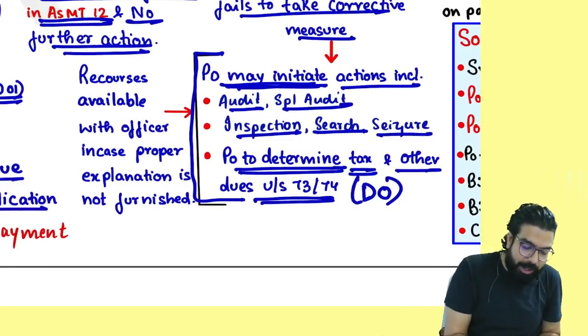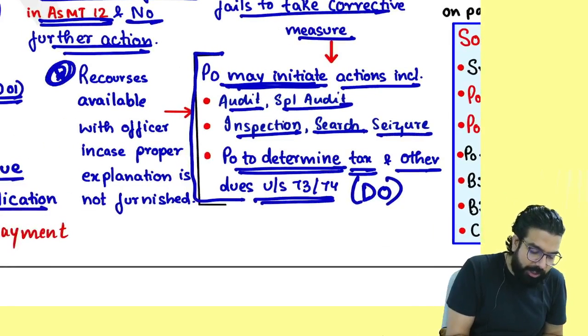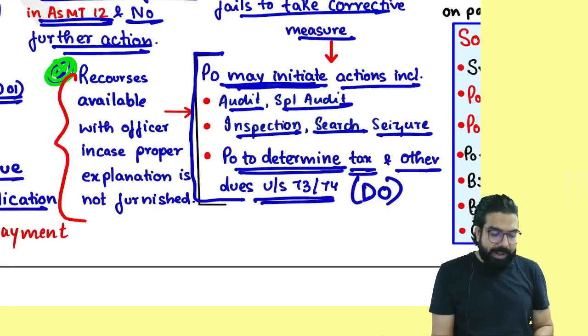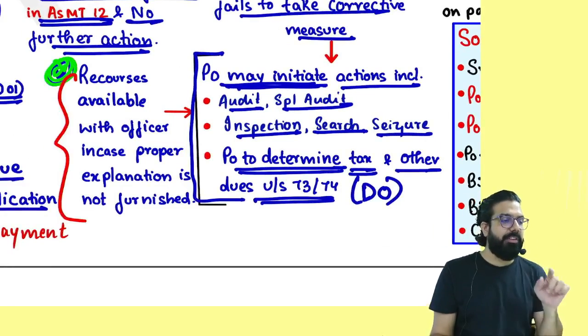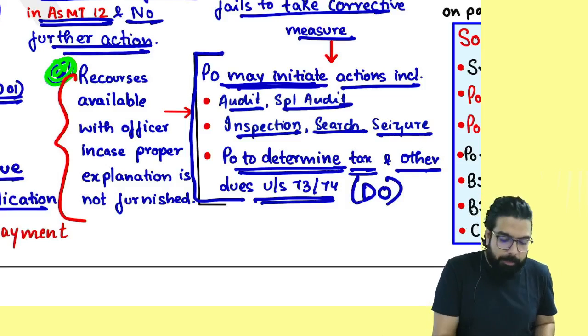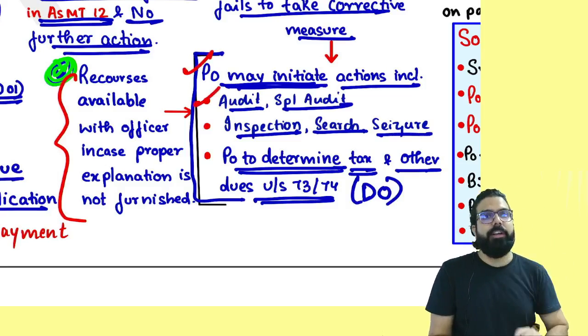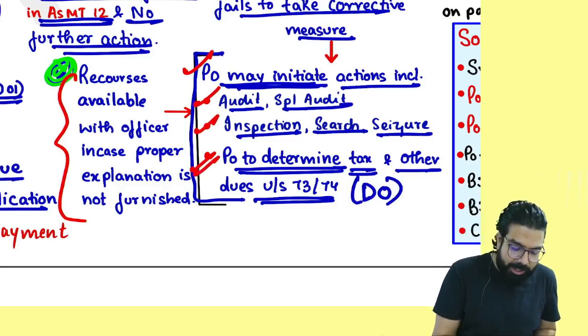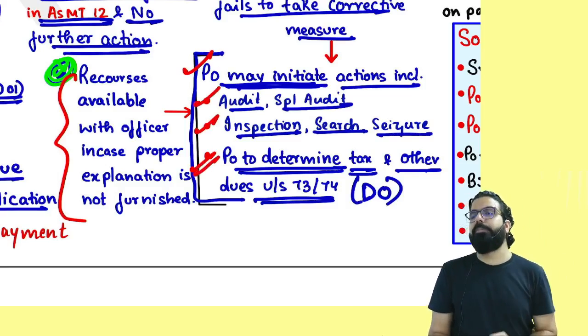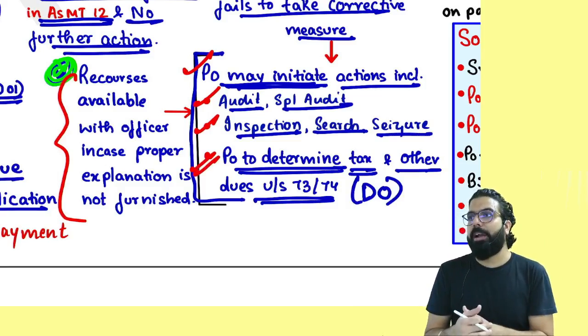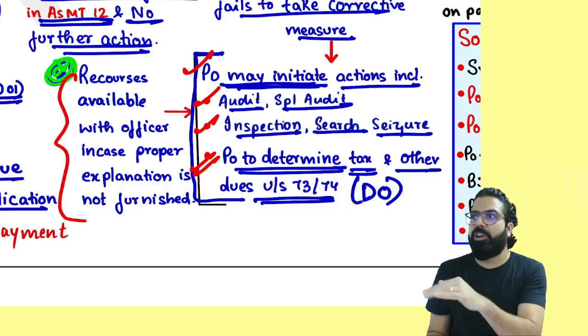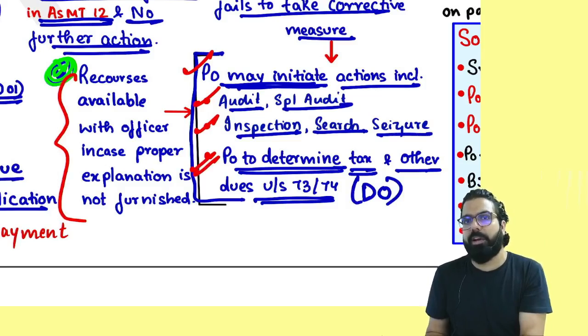Now listen, your exam question. What are the recourses that can be taken by the officer when proper explanation is not furnished? This is your exam question. You can say proper officer can do audit, special audit, inspection, search, seizure, and then demand order. Listen, you did not give proper reply, right? Or you did not give a reply, or you did not pay the differential amount.